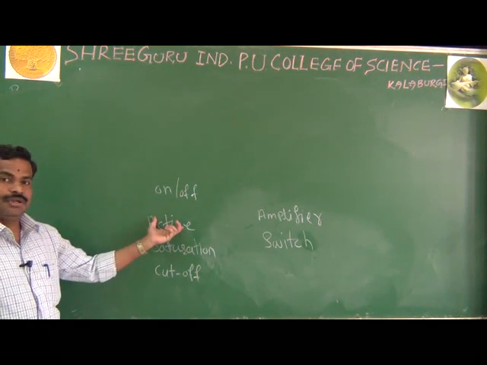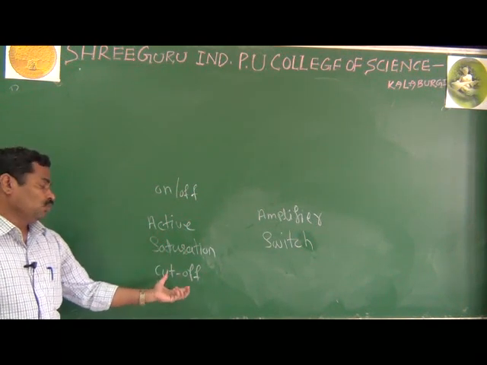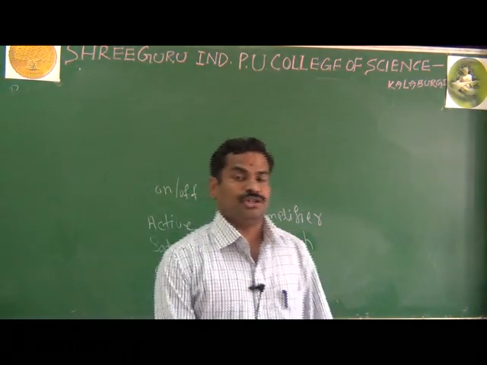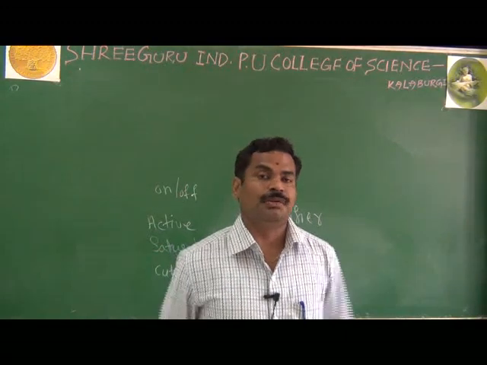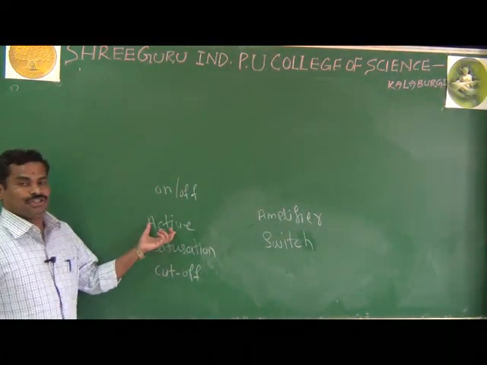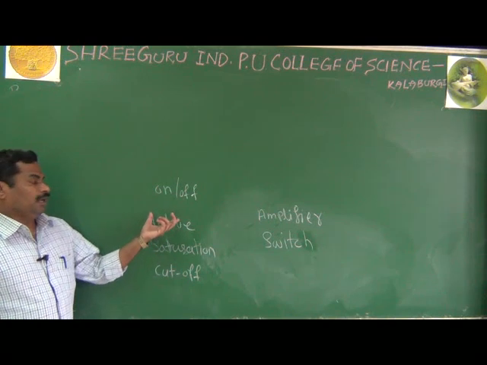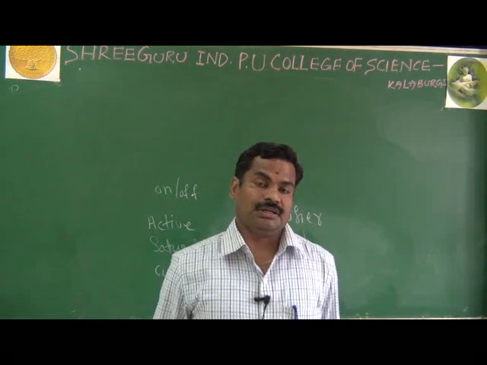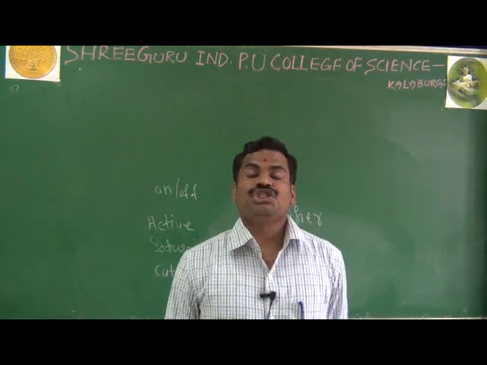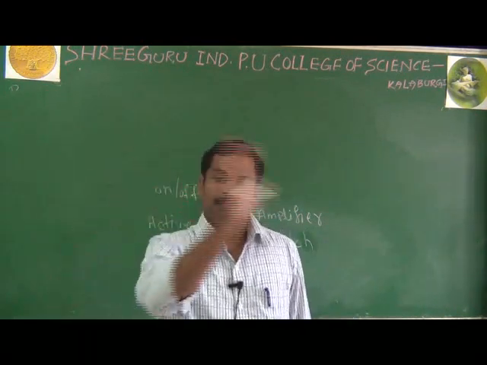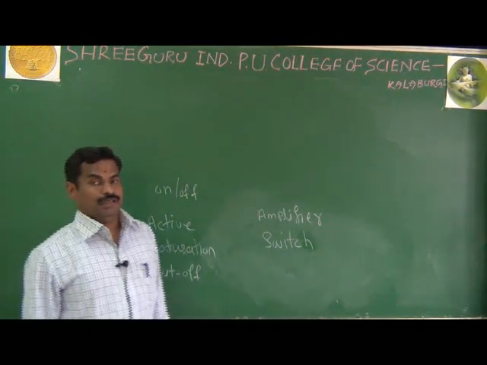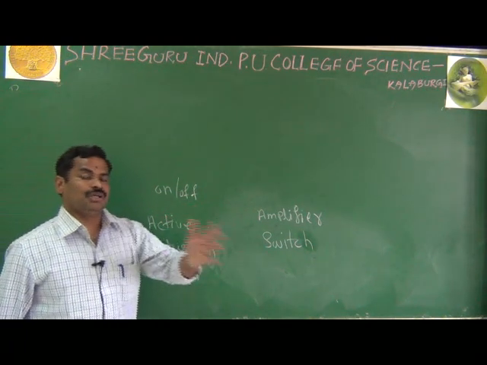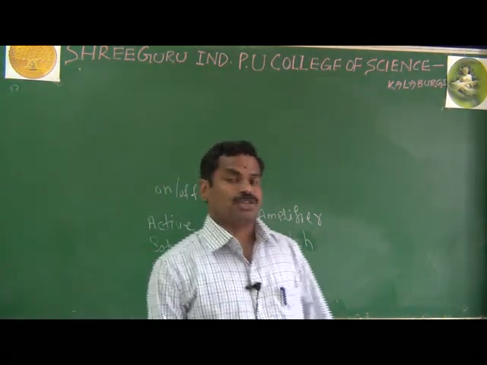And to make it the active region, the saturation region, or the cutoff region, the important thing is biasing. Because without biasing, it is not possible to make the active region. As we know already, active region is nothing but input forward bias and output reverse bias. For the saturation region, both input as well as output are in forward bias. And finally, for the cutoff region, the input as well as output are in reverse bias.